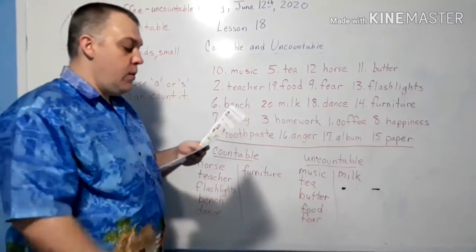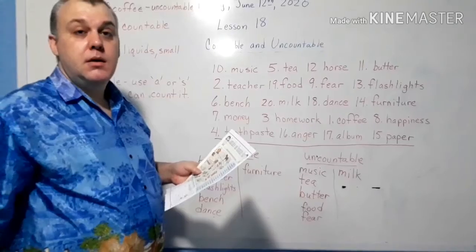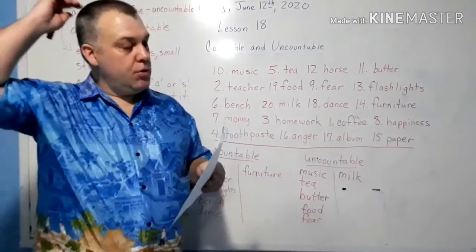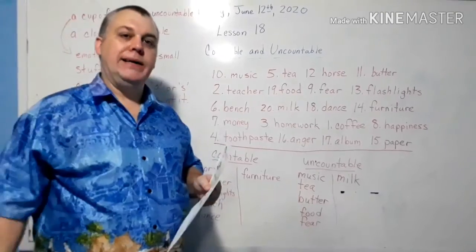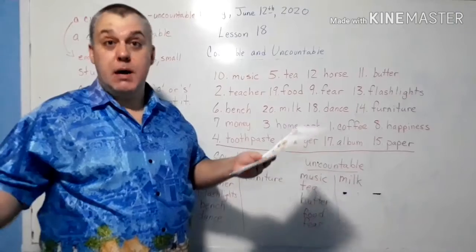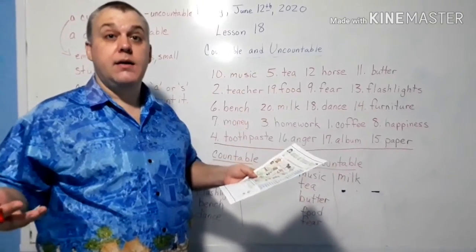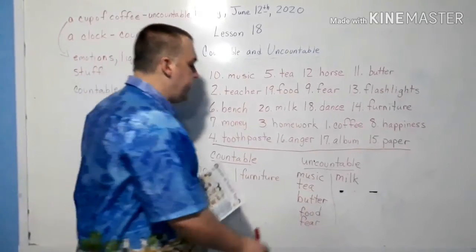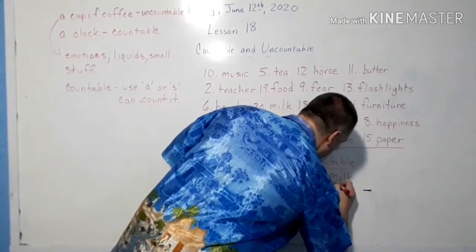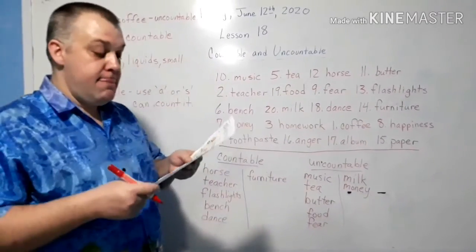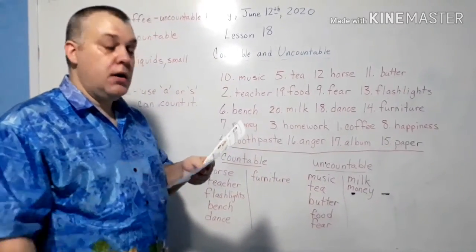Alright, next we have money. Now I told EG class about this already. Money is uncountable. You can't say, I want $1 million money. What does that mean? I want $1 million baht, I want $1 million. Yeah, that works. But you can't say, I want $1 million money. You don't know what kind of money it is. The money is uncountable.